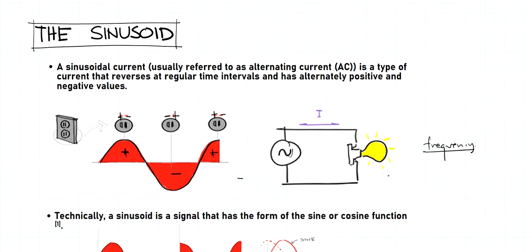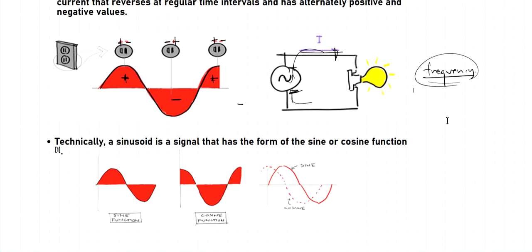Okay, so in this circuit right here, at some point in time, the direction, let's say, is going to the right. Let's say from positive, it enters the positive direction. Then after some time, this will be the positive, and this one will be the negative. So it goes to the other direction. So how fast it changes its sign is actually related to the frequency, which we will discuss in much more detail later.